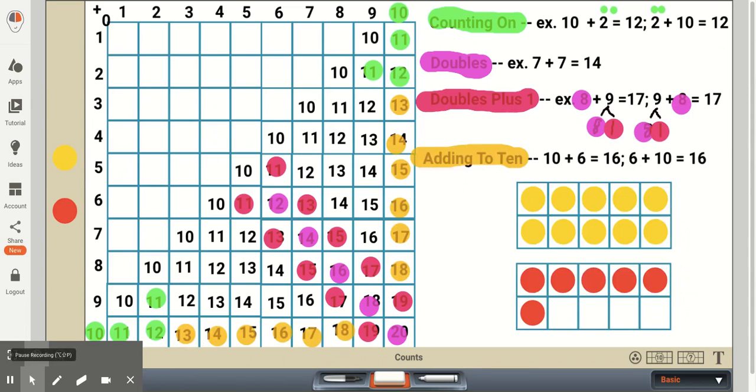Next, our first graders need to know what the sum is when they're adding a single digit number to 10.